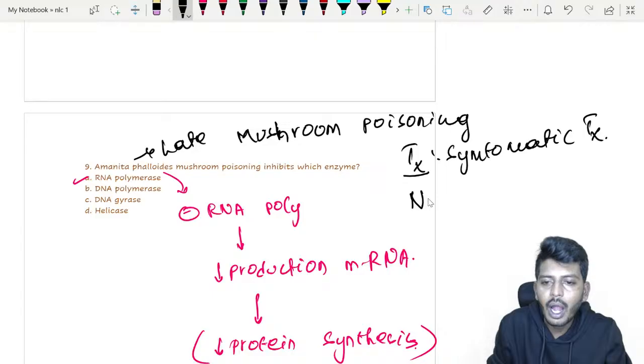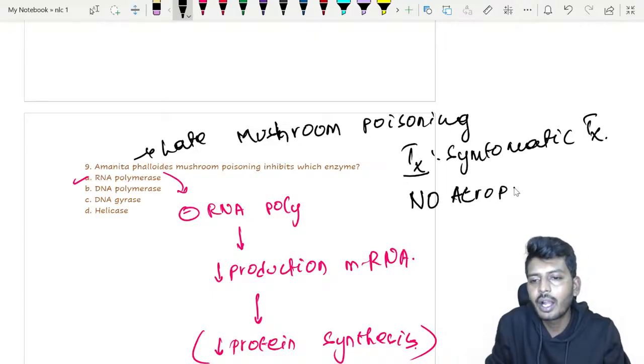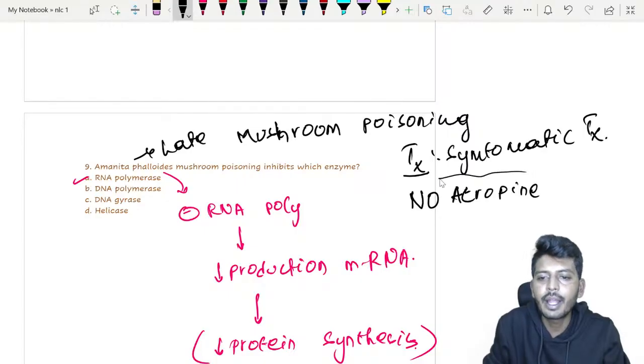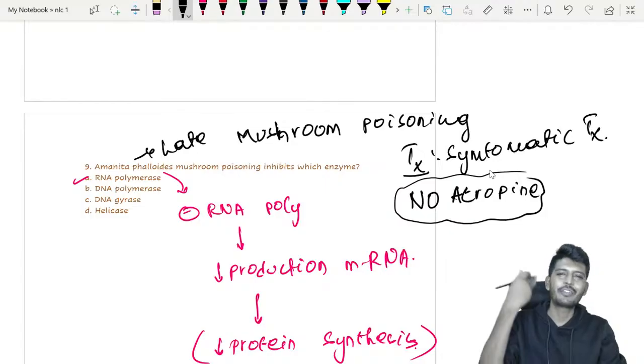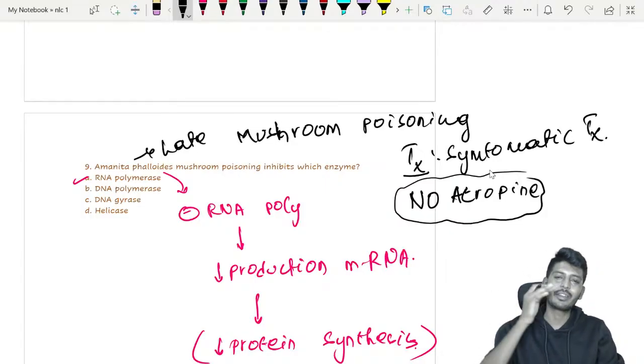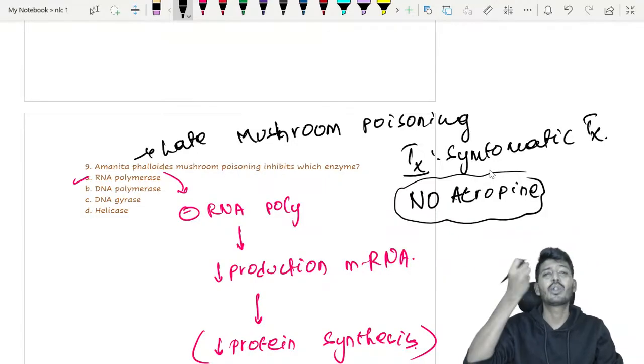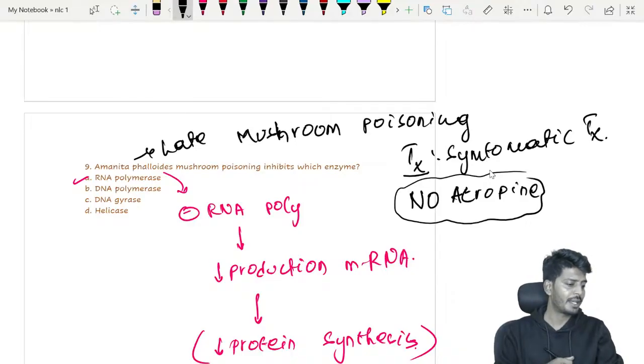So no atropine, do not use atropine. Remember this key point. You are not giving atropine. Lavage also will not be possible, but you can do symptomatic treatment, because one day before he has ingested, it would have got absorbed, right? Immediately if he comes, of course we are going to do lavage. Okay, IV fluid, symptomatic treatment, that's it, management.